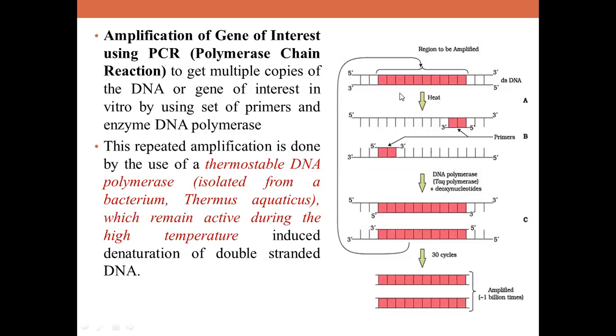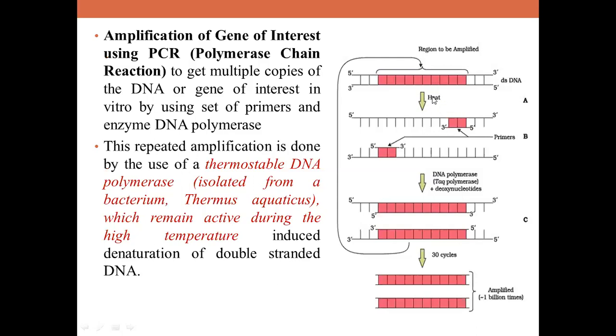In denaturation, heat is used. Look at the diagram, please. This is your desired DNA. Now you want to amplify this part, which is shown in red color. First you have to separate the two strands, by the principle of semi-conservative replication, where both the strands should act as template. This is the basic principle of replication, and the same thing we are doing in a test tube, in vitro, using enzyme. So you have to separate these two strands by using heat. That process is called denaturation. Temperature will be around 92 degrees Celsius here.